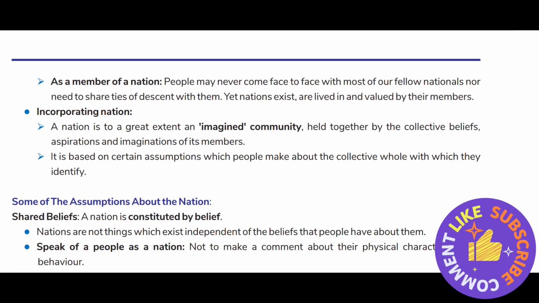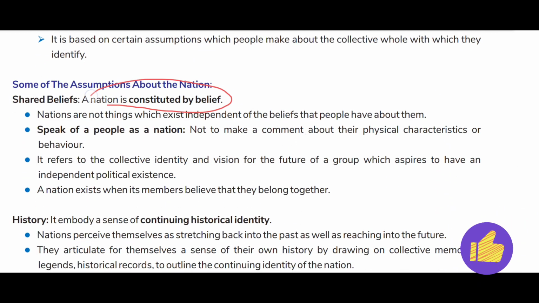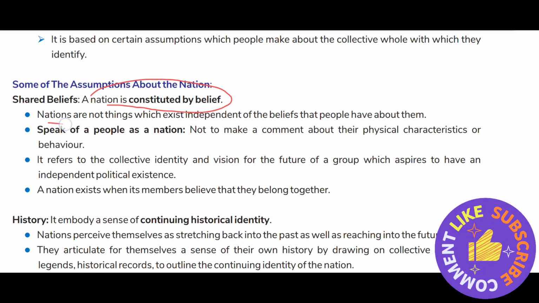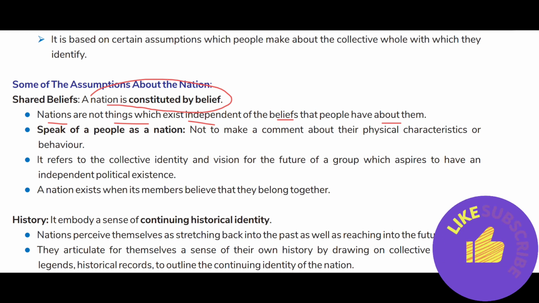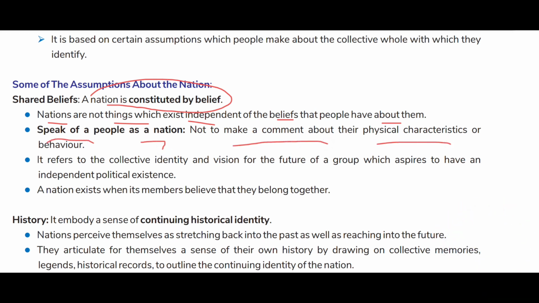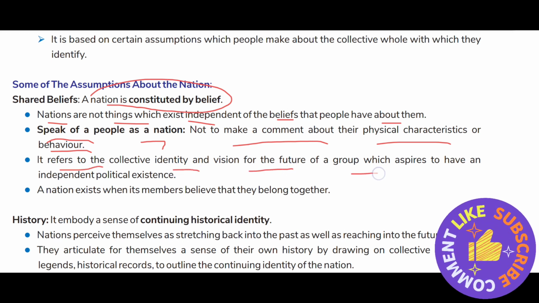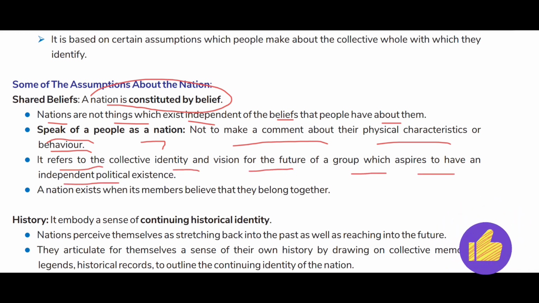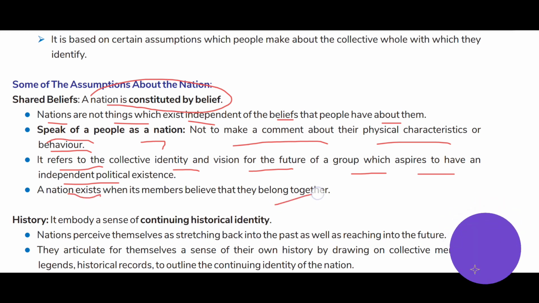Some of the assumptions about nations are, first, shared beliefs. A nation is constituted by shared belief. Nations are not things which exist independent of the beliefs that people have about them. To speak of people as a nation is not to make a comment about their physical characteristics or behavior; it refers to the collective identity and vision for the future of a group which aspires to have an independent political existence. A nation exists when its members believe that they belong together.